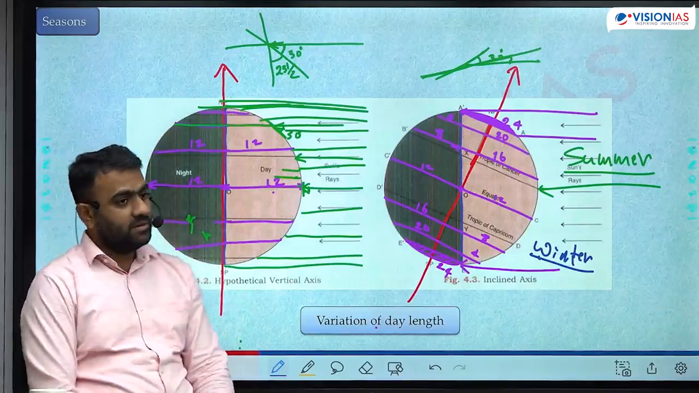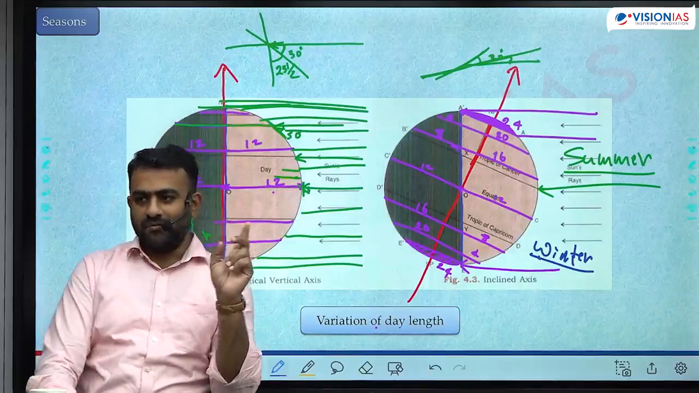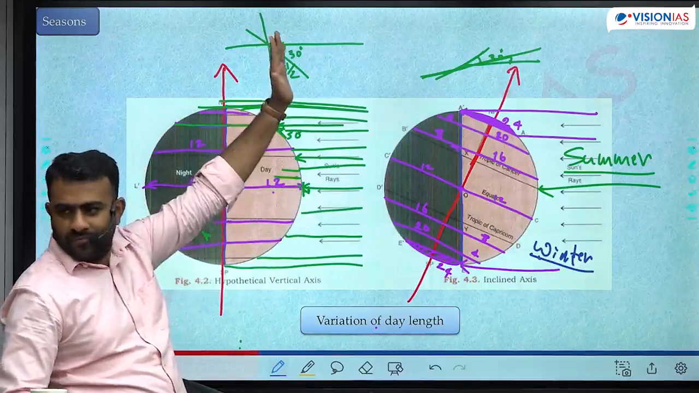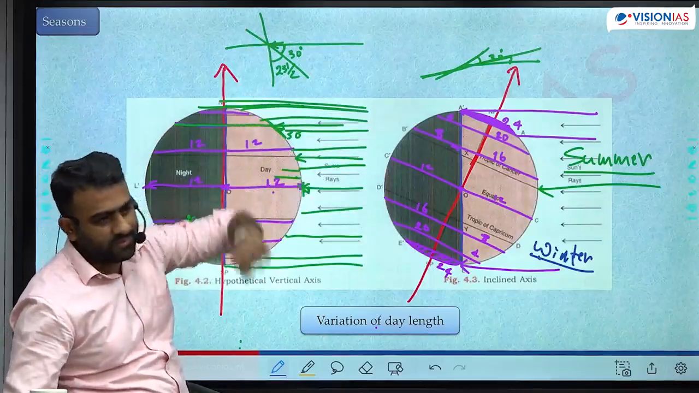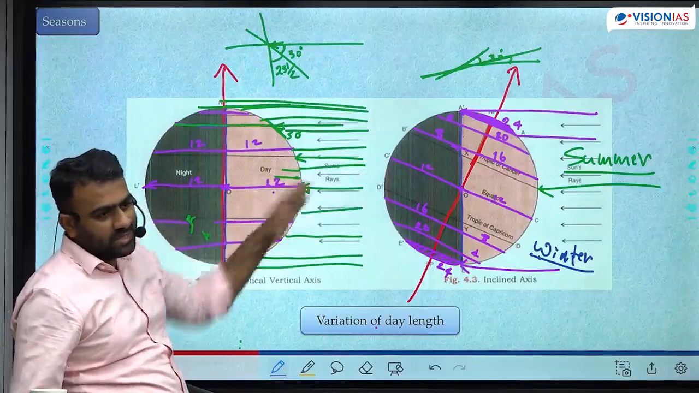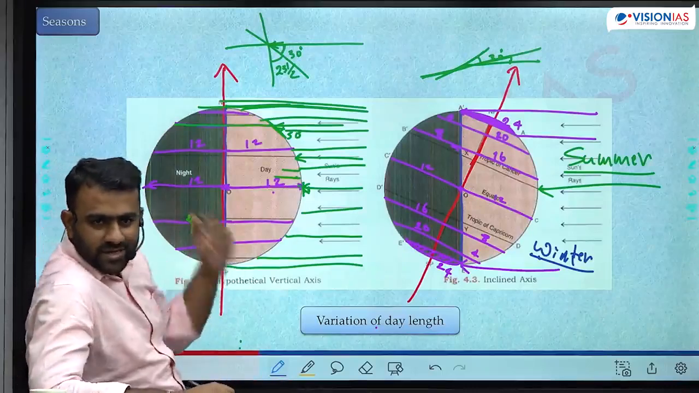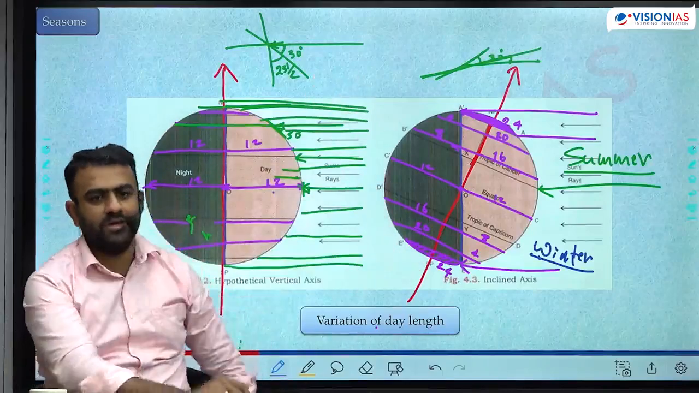So is this clear? Why is there summer? Longer length of the day, higher intensity of sunlight. Why is there longer length of the day? Because of the tilt. The tilt has changed. Earlier there was equal day, equal night. Now the length of the day is increasing continuously towards the north, decreasing continuously towards the south. Because of the tilt towards the sun, the angle of incidence has increased. Angle of incidence will increase the intensity of sunlight also. Higher intensity of sunlight, lower intensity of sunlight.